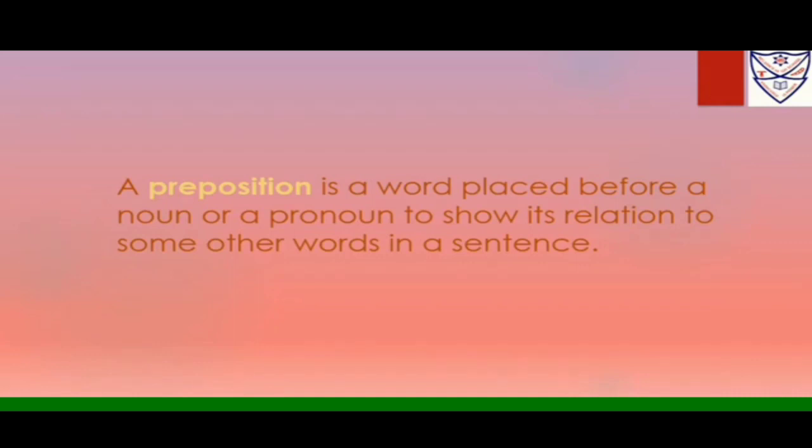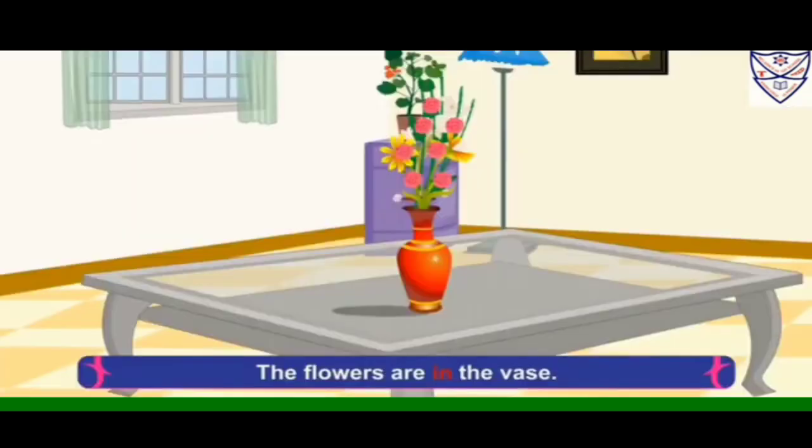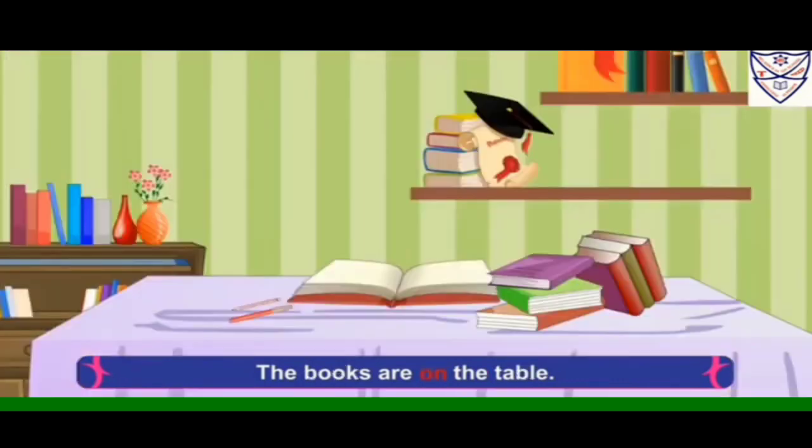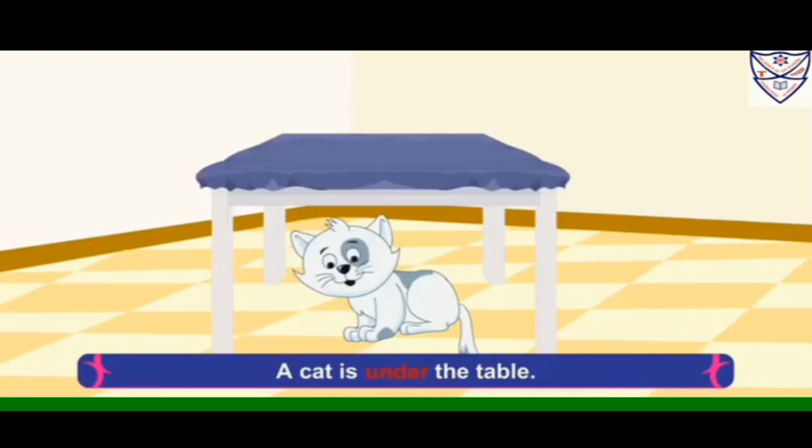So let's see some examples. The first example: the flowers are in the vase. So where are the flowers? In the vase. So "in" shows the relation between the flowers and the vase. The books are on the table. Where are the books? On the table. So "on" shows the relation between the books and the table. The cat is under the table. Where is the cat? Under the table. So "under" shows the relation between the cat and the table.